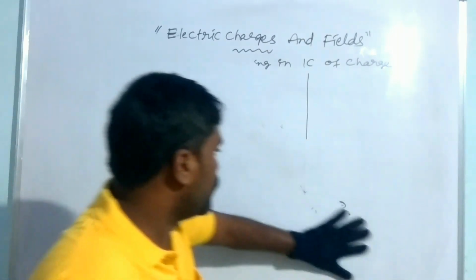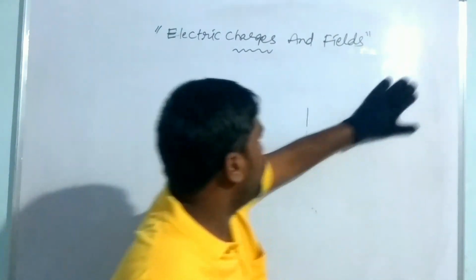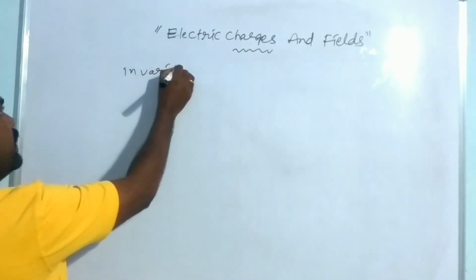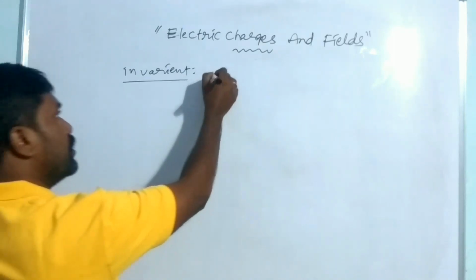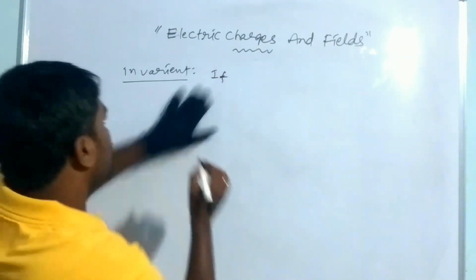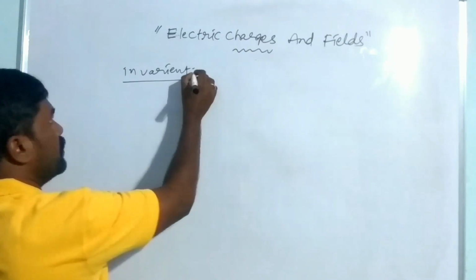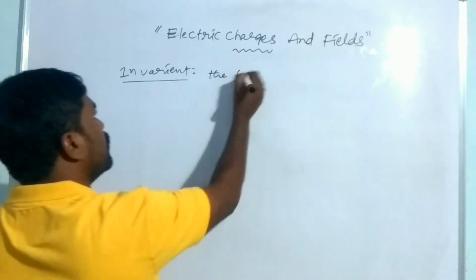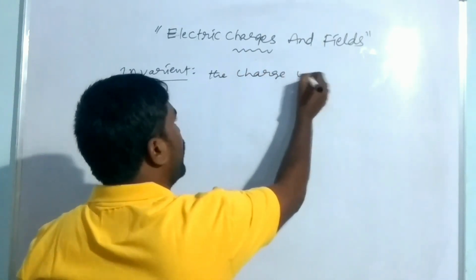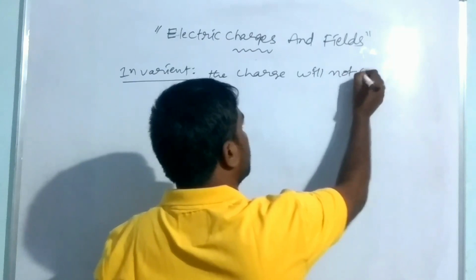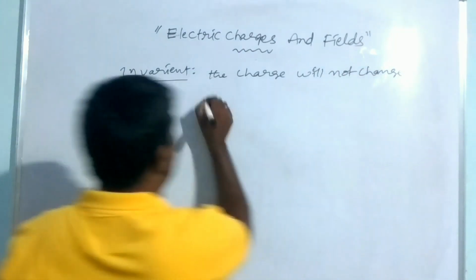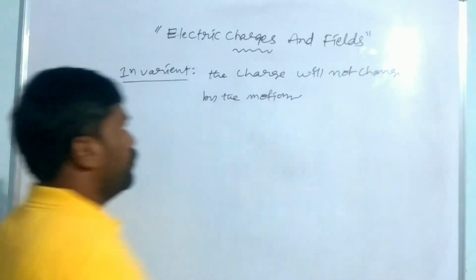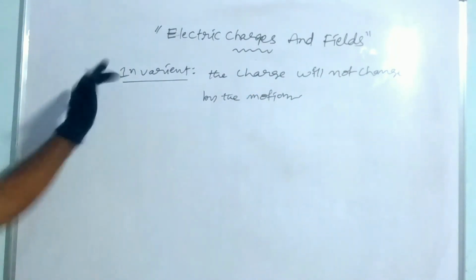Next, the property of charge is that it is invariant. What is invariant? It will not change. Invariant means not variant, the opposite of variant. So it means that the charge will not change by motion. The charge will not change by the motion from one place to another. So that is invariant.